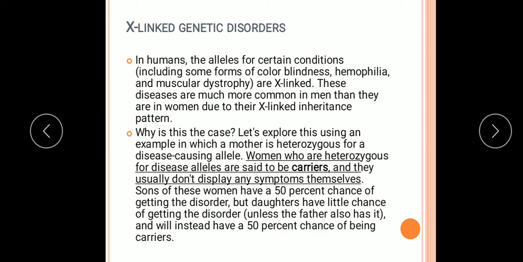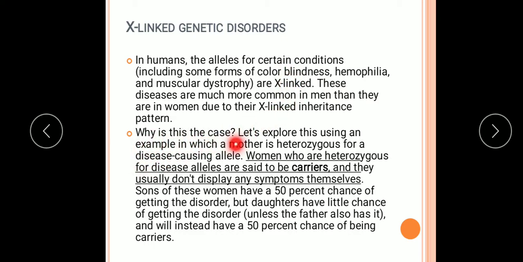Now we'll come to the X-linked genetic disorders. In humans, the alleles for certain conditions, including some forms of color blindness, hemophilia, and muscular dystrophy, are X-linked. These diseases are much more common in men than they are in women due to their X-linked inheritance pattern. So all these are the X-linked disorders.